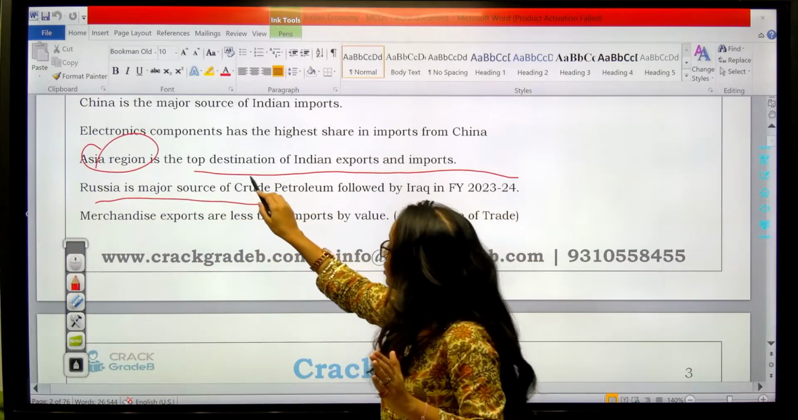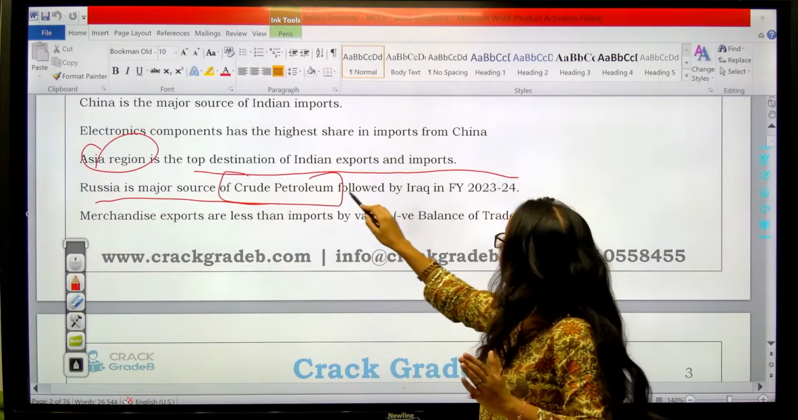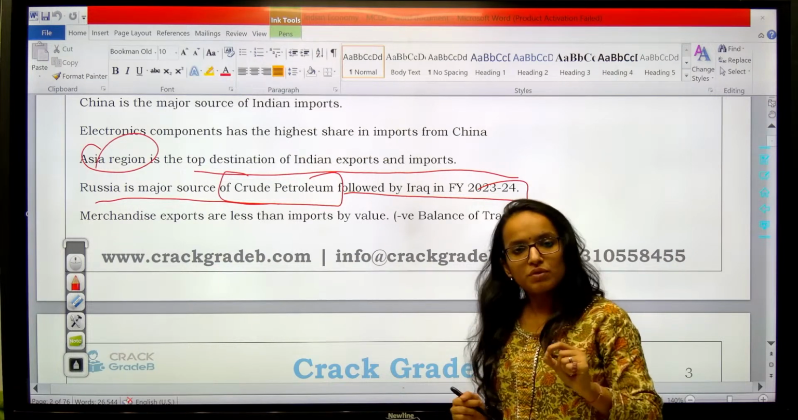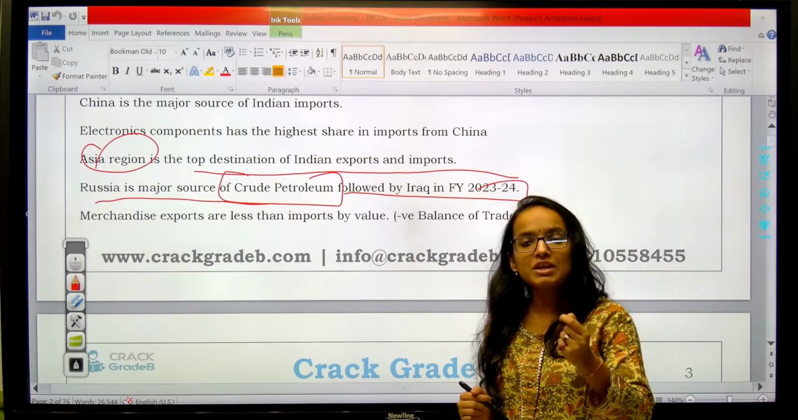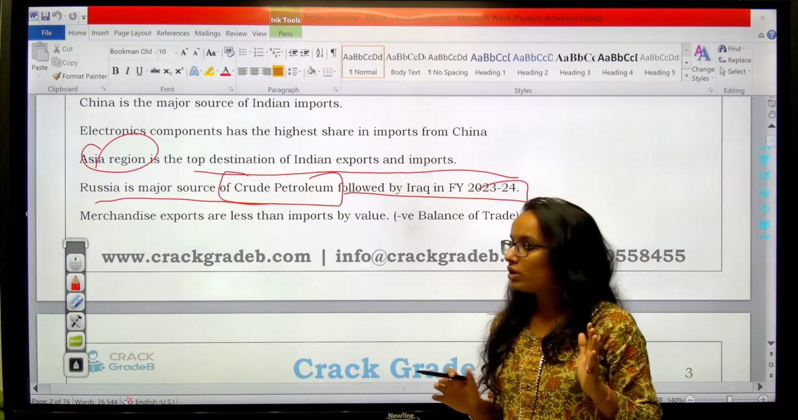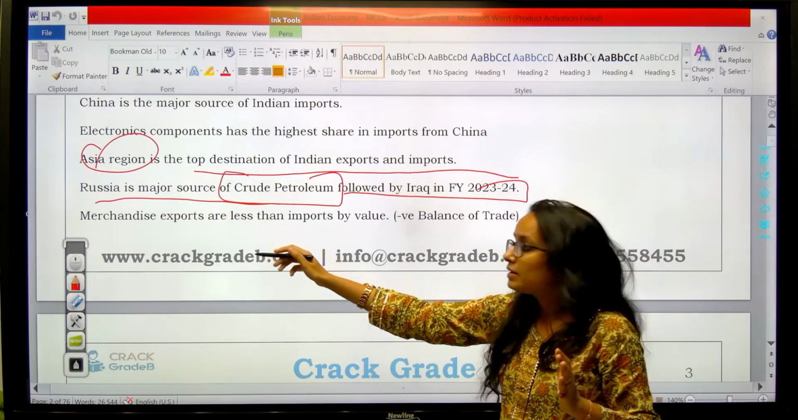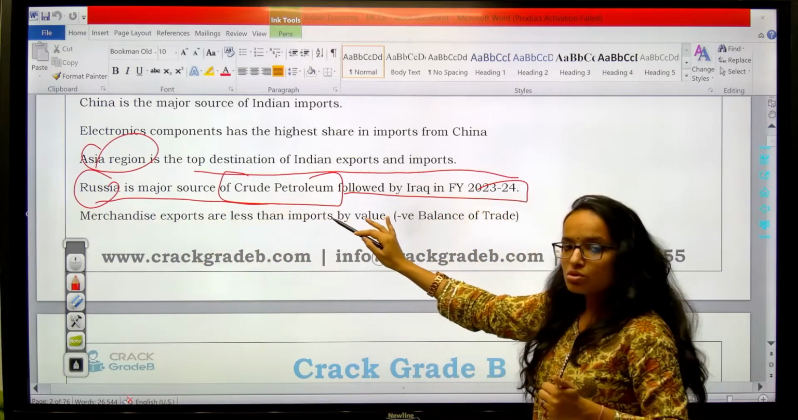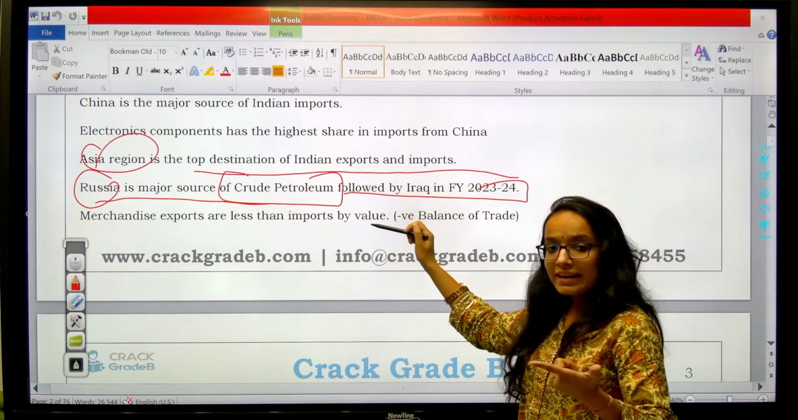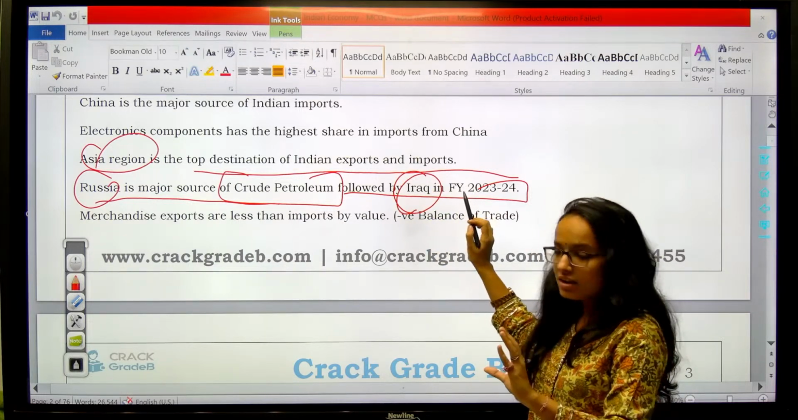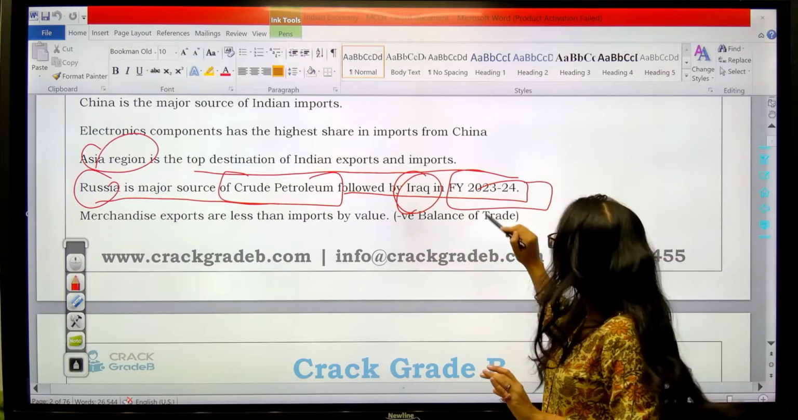Russia is a major source of crude petroleum, followed by Iraq. So if we talk about the major source of crude petroleum, from where are we able to get the most crude petroleum which we are importing? Is Russia. Okay. So for India, Russia is a major source of crude petroleum. Second one is followed by Iraq. Okay, and this data is for the financial year 2023-24.